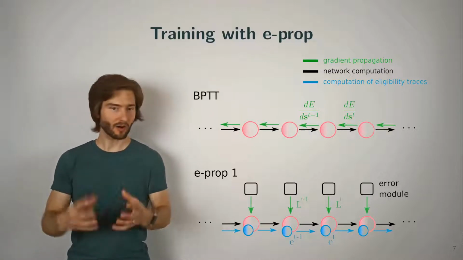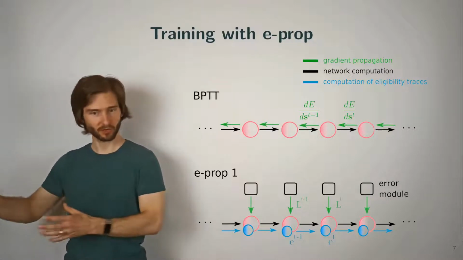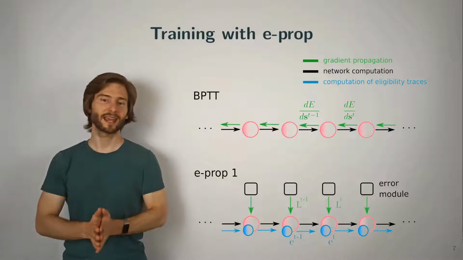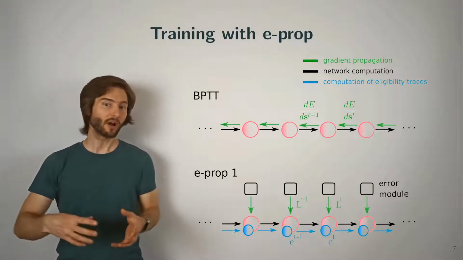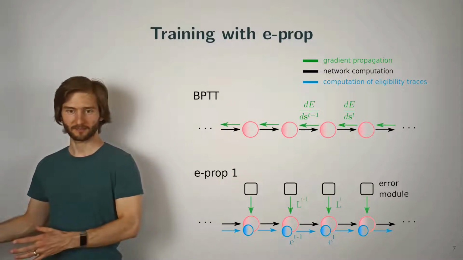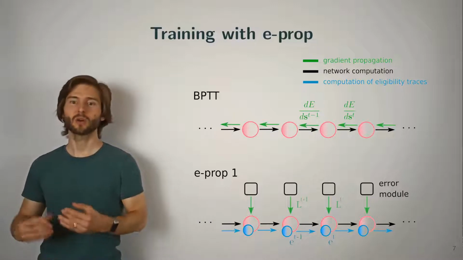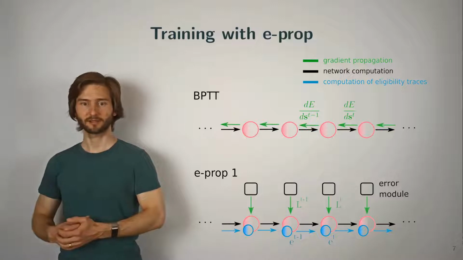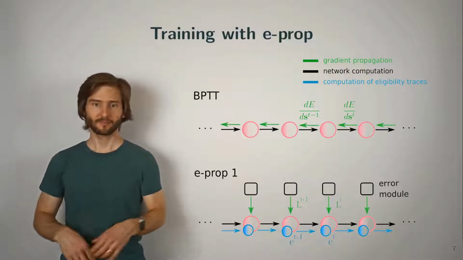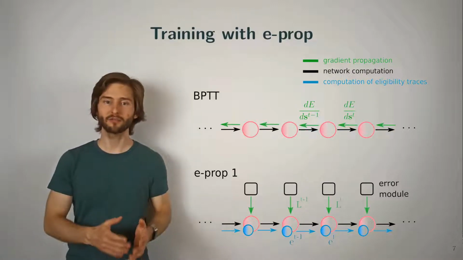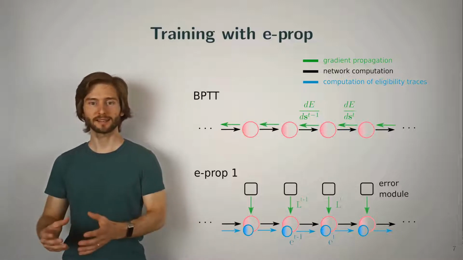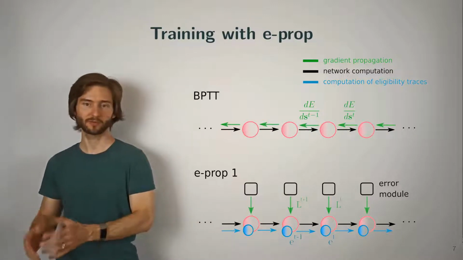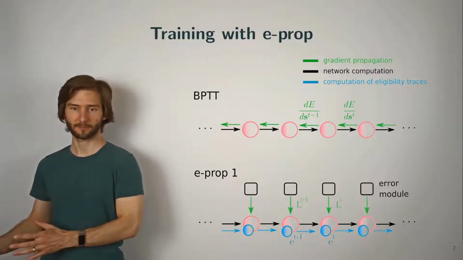And to now avoid these dependencies on future error information, the learning signal can be approximated, for example, with a single backward pass. And so here we only backpropagate errors from the current time step, but not from future ones. And this then allows the complete forward computation of gradients, and it performs quite comparably to pure backpropagation through time.